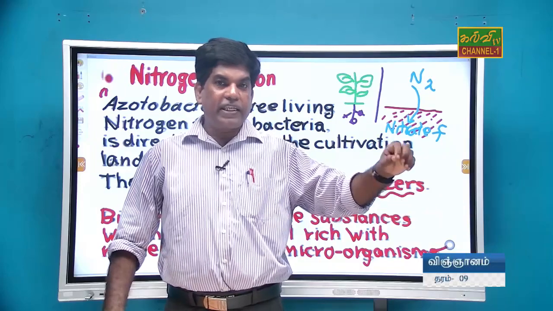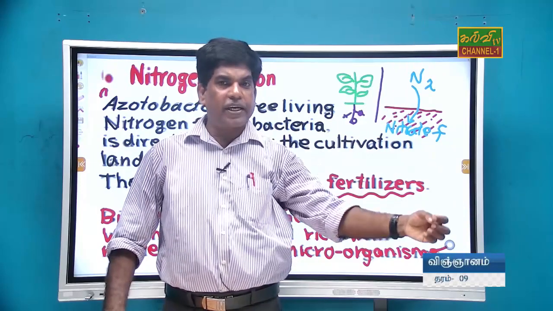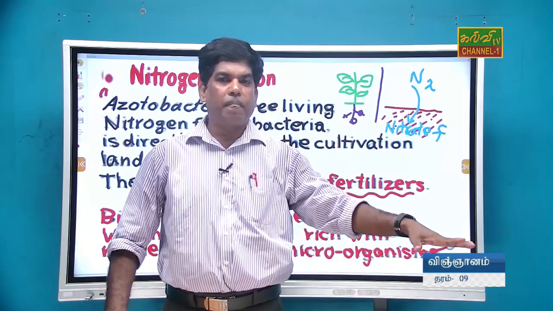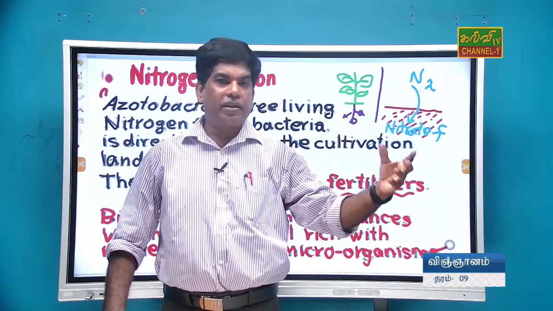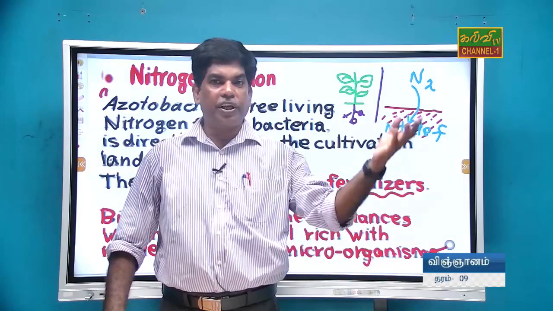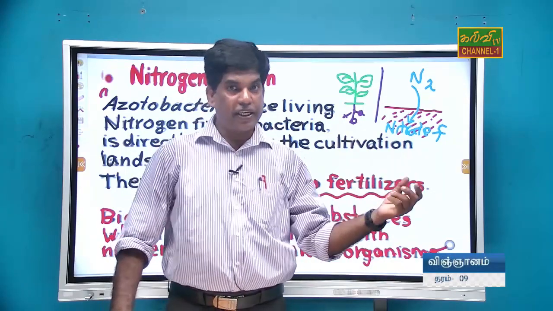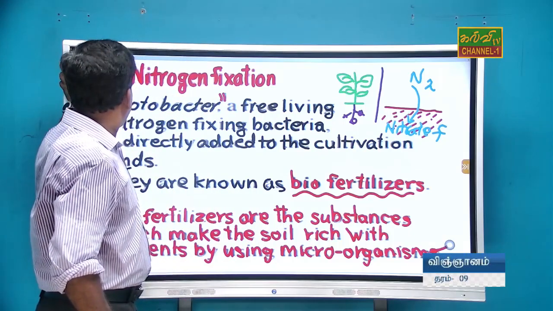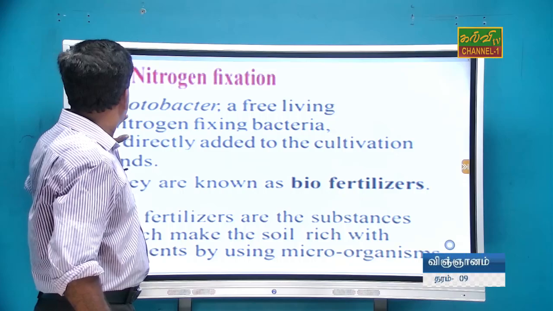It absorbs atmospheric nitrogen and increases the nitrogen fertilizer in the soil. Therefore the cultivation gives more advantages. This is a kind of nitrogen fixation.